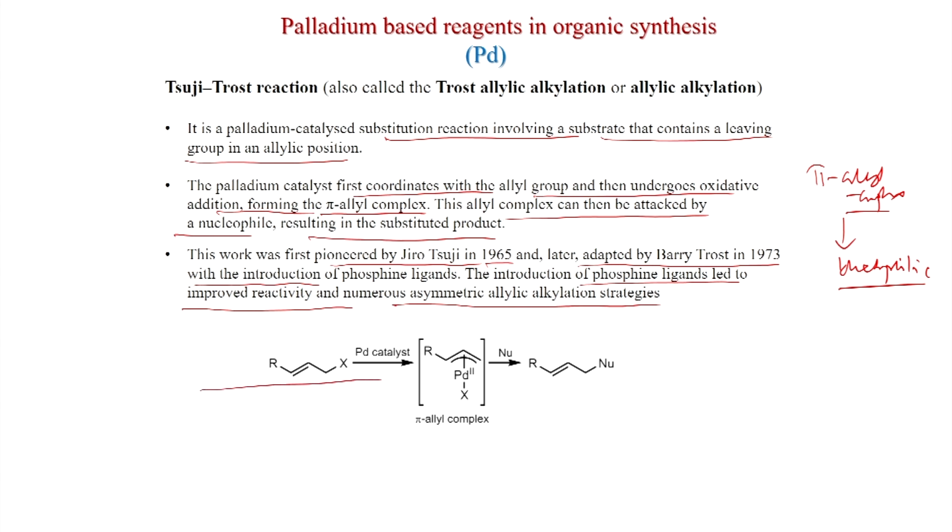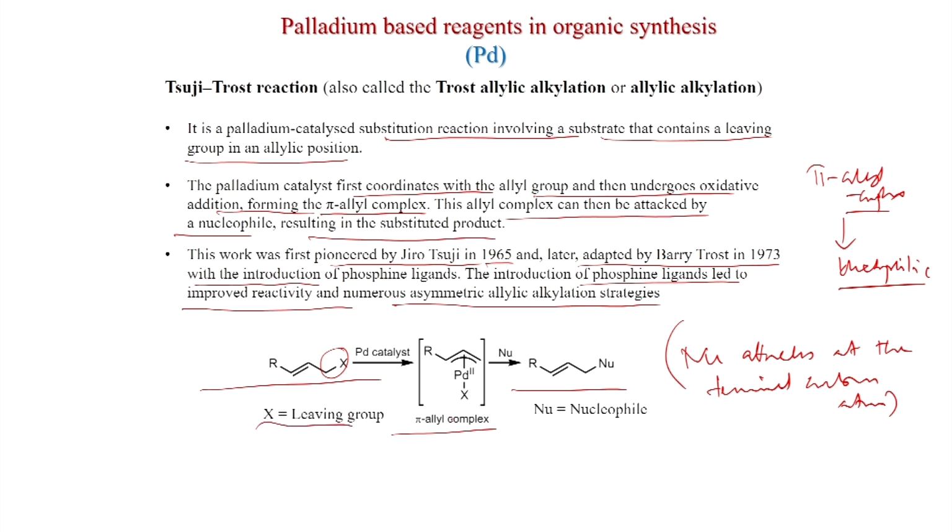If you have this allylic substitution X here, which is the leaving group, and when you put the palladium catalyst, then this pi allyl palladium complex is formed, and this X comes to palladium, and now the nucleophile comes and you get this product, and you can see here the nucleophile attacks at the terminal carbon atom.